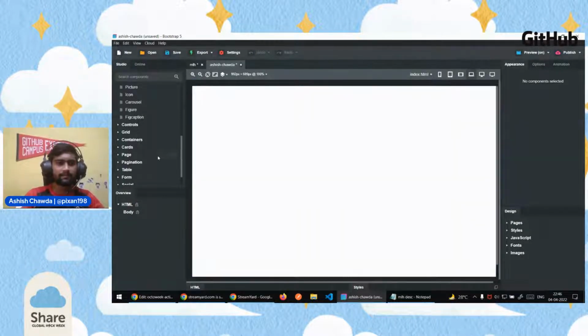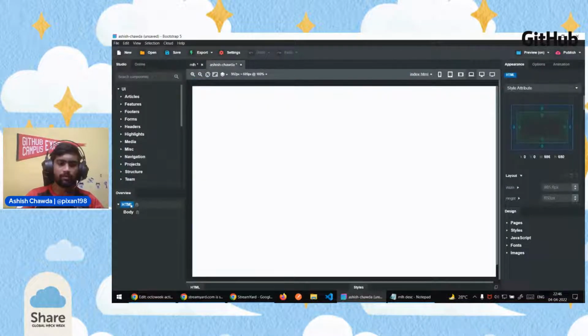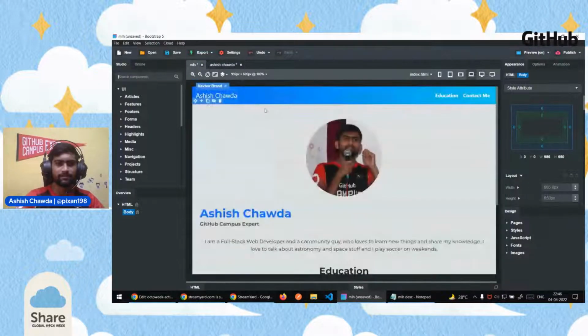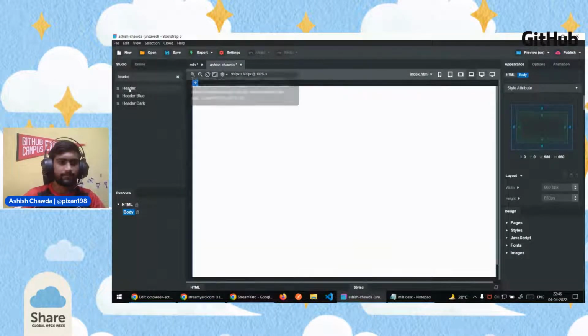After creating it, the first thing we need to check is the HTML at the topmost hierarchy, then inside that it is body. These are locked so that we cannot edit them later, because these things are supposed to be like this only. The first thing we want to add is the header, like we just saw here. So I'll search here for header, select it, and while clicking on it, I'll drop it inside body. You can see that I just dragged and dropped it here, and it is showing on the screen.